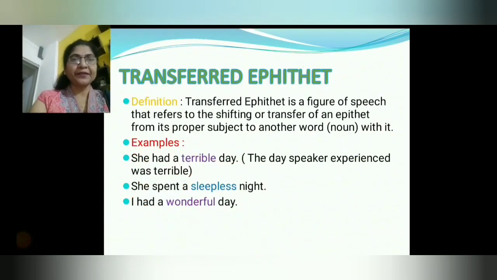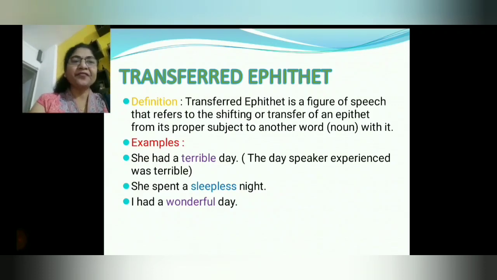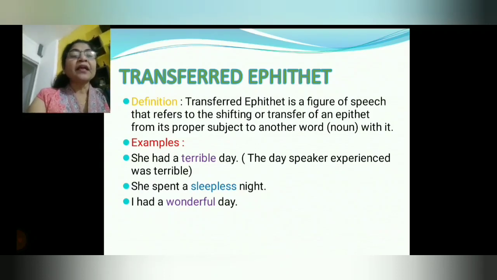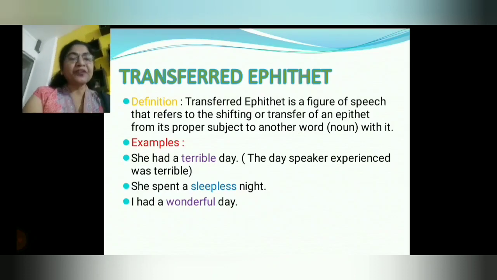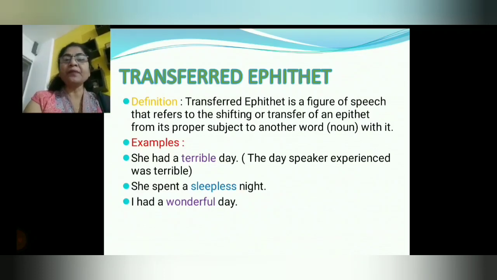Transferred epithet. Epithet means nothing but an adjective. So transferred epithet is a figure of speech that refers to the shifting or transfer of an epithet from its proper subject to another noun with it. That means in simple words, the adjective is transferred from the subject towards the noun. Now in an example we will understand: she had a terrible day.